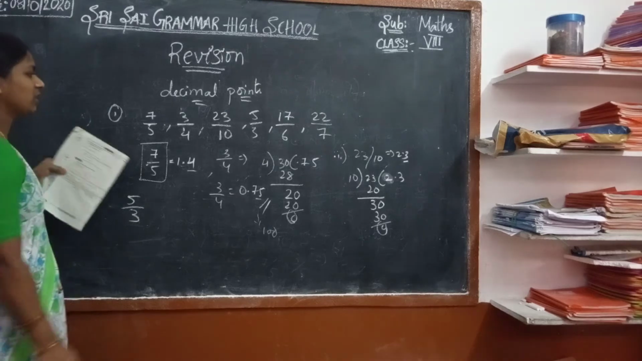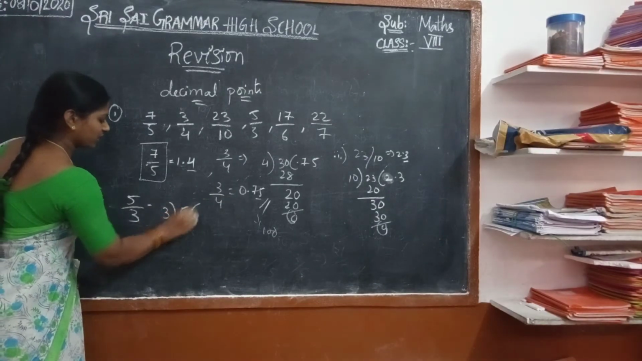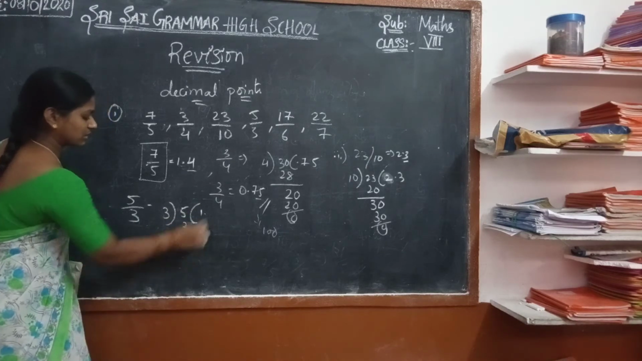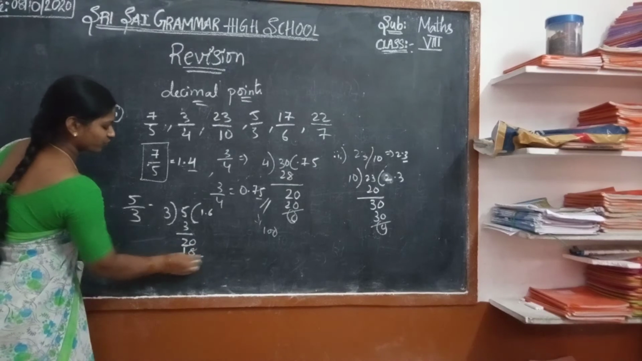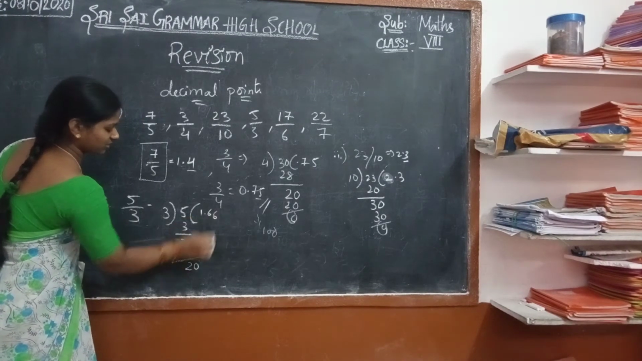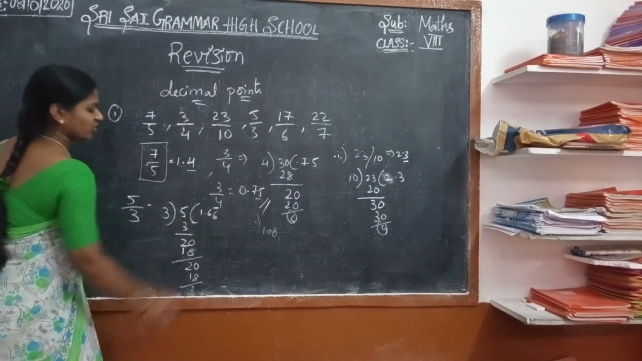5 by 3. Yes, 5 by 3. Now, 3 ones are 3, and 3 sixes are 18. Again 3 sixes are 18. This is repeating.